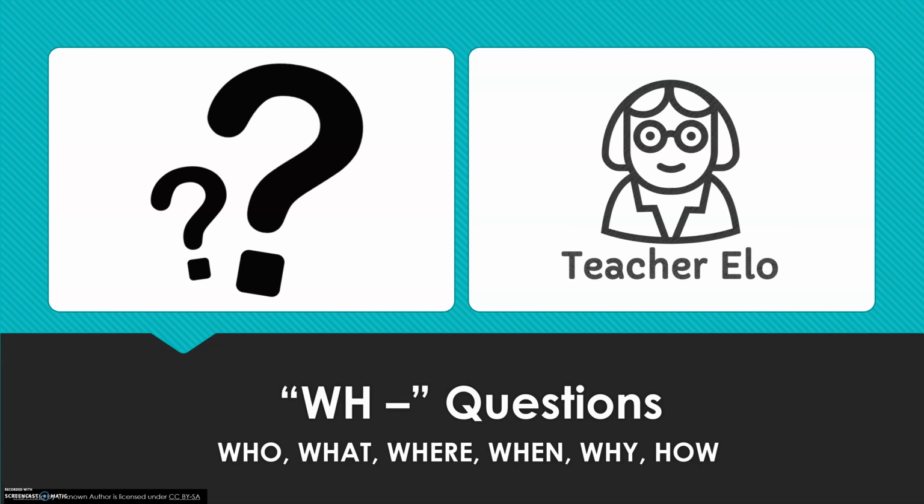Alright, so information questions have answers with information. That's why they have that name. The other kind of question is called a yes or no question. Those usually have a short answer, which is yes or no. So for example, a yes or no question would be, do you like ice cream? Your answer is yes, yes I do, or no, no I don't. And that's all. With the WH questions, they give more information. So that's why we call them information questions. Alright, so let's start with the first question.